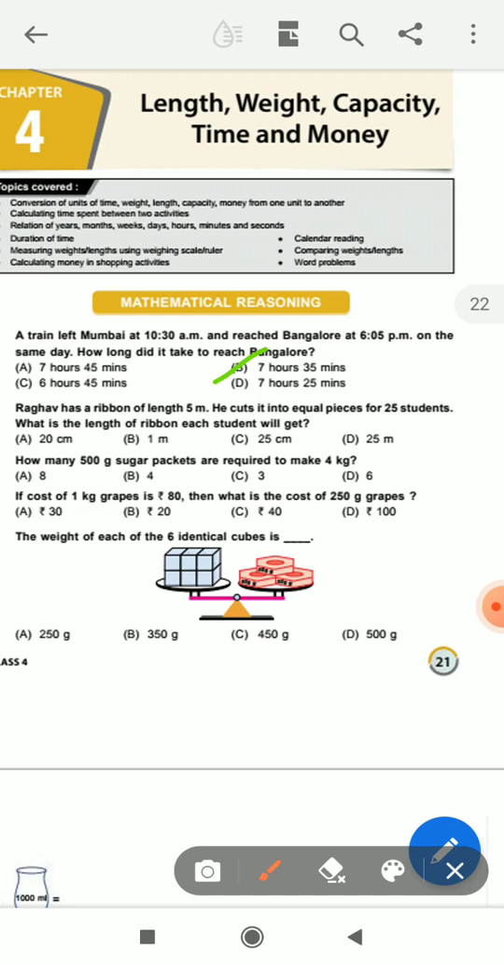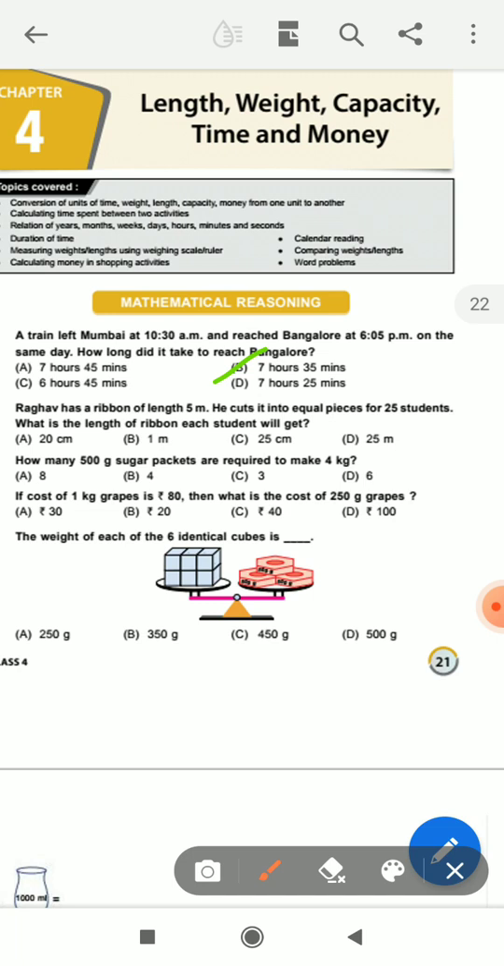Next, question number 2. Raghav has a ribbon of length 5 meter. He cut it into equal pieces for 25 students. What is the length of ribbon each student will get? Okay, student, the total ribbon is 5 meter.